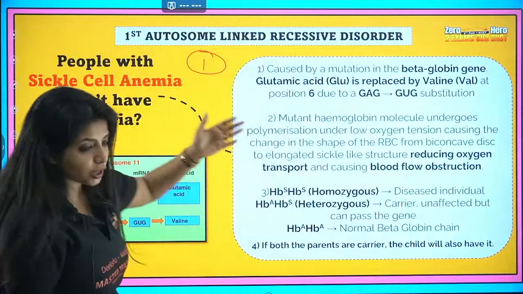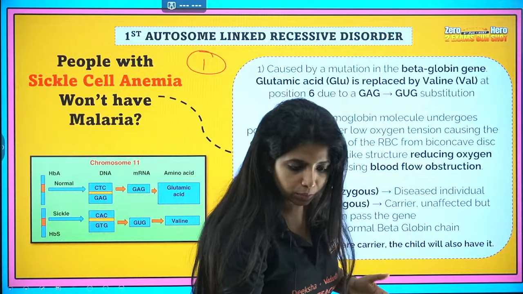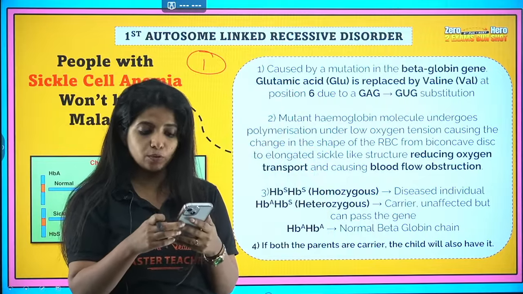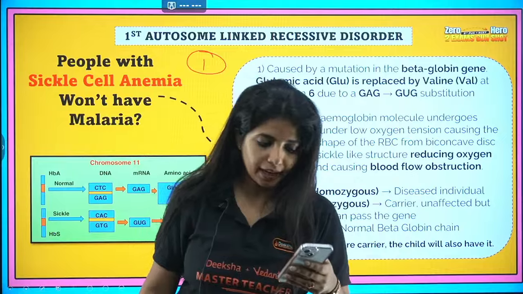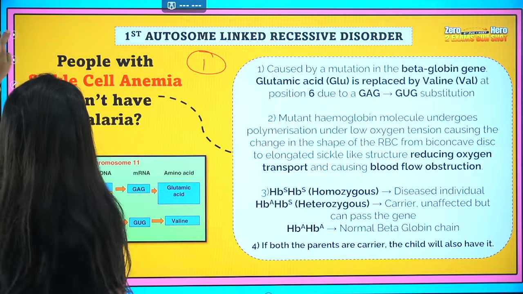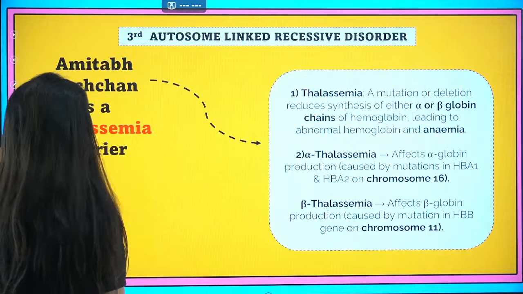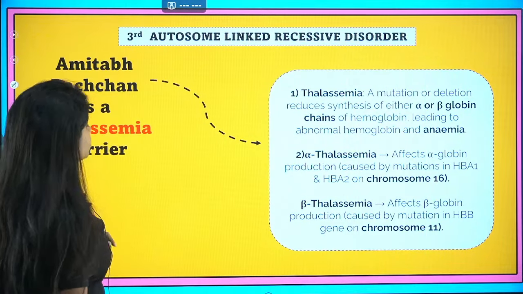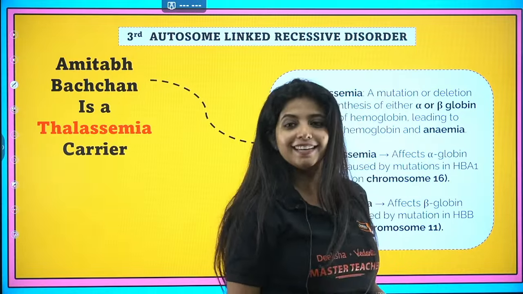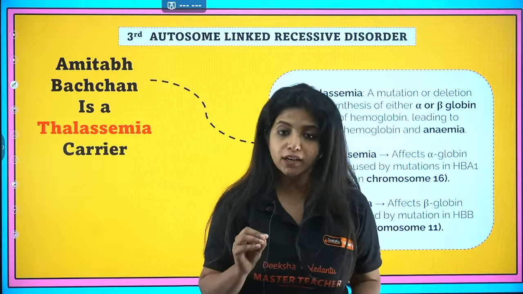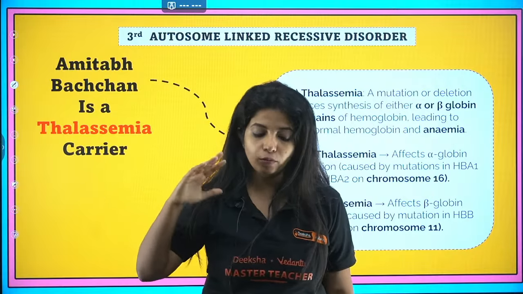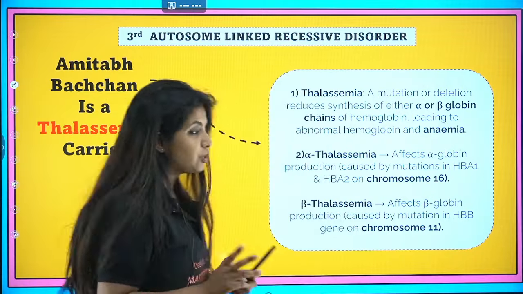Now, since we're talking about sickle cell anemia anyway, I will talk about one more very important thing that is related to sickle cell anemia, a blood disorder again, and that is thalassaemia. And Amitabh Bachchan is also a thalassaemia carrier. What exactly is thalassaemia? Listen, over here also again alpha chain and beta globin chain, super important for formation of hemoglobin, are there, right? Now listen to me carefully.